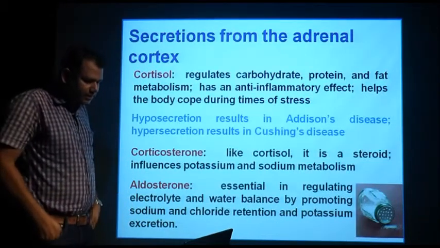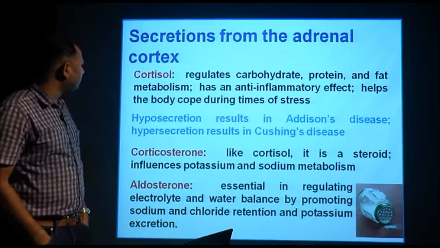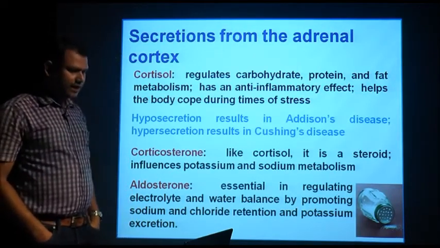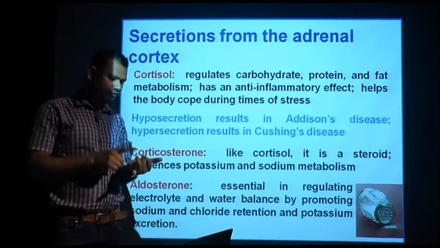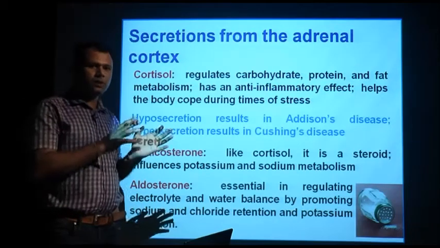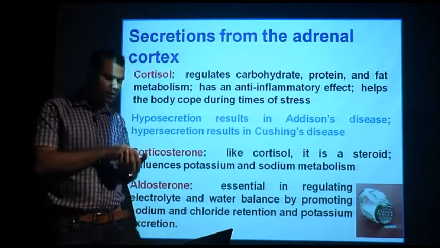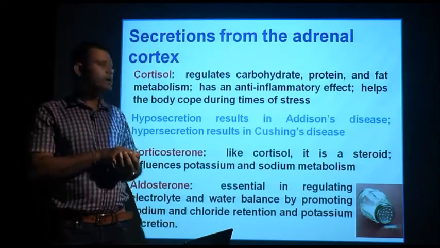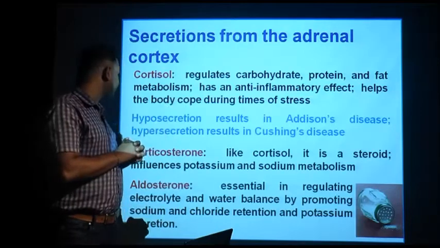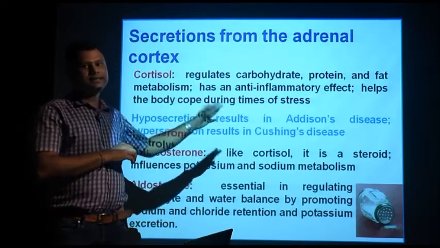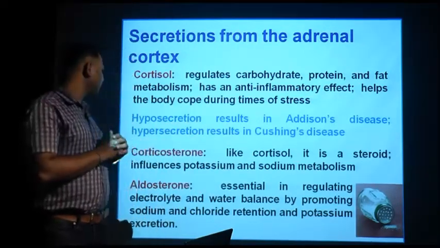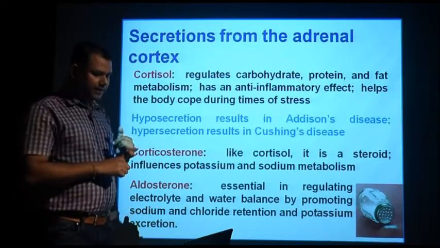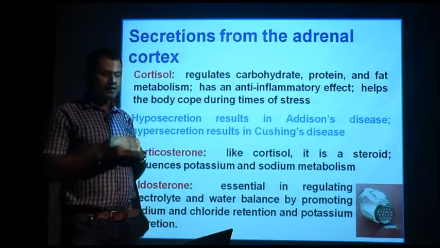Now individual hormones of the adrenal cortex. Cortisol regulates carbohydrate, protein and fat metabolism, so the body's overall metabolism is maintained by cortisol. Its hyposecretion results in Addison's disease, and hypersecretion results in Cushing's disease. Corticosterone, like cortisol, is a steroid, but it influences potassium and sodium metabolism.